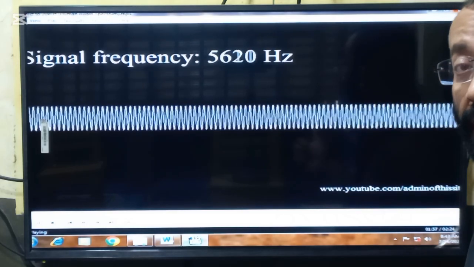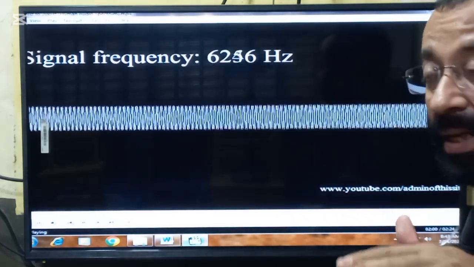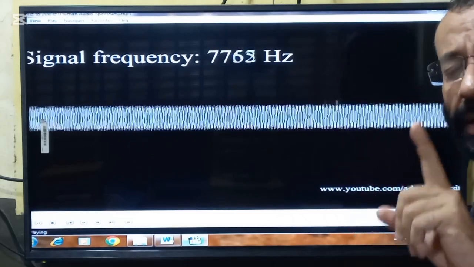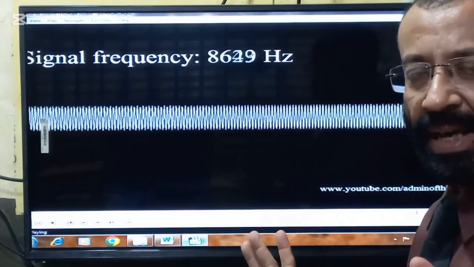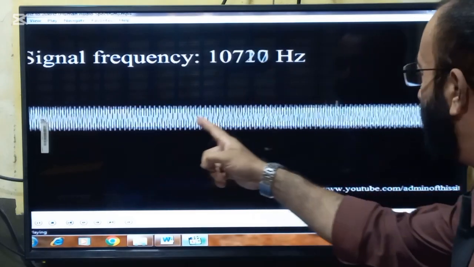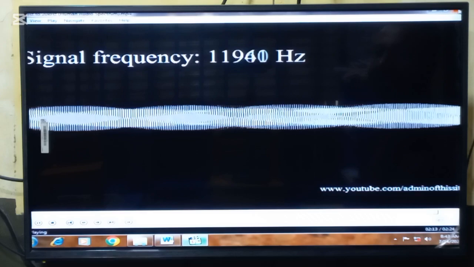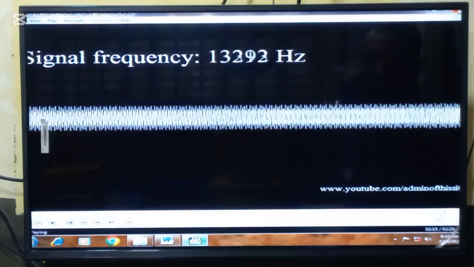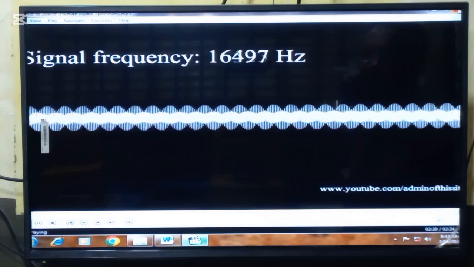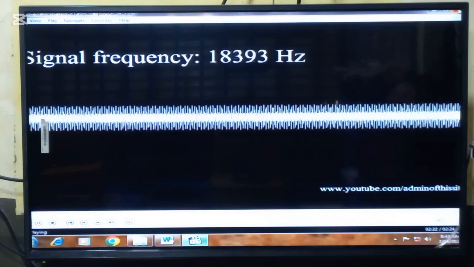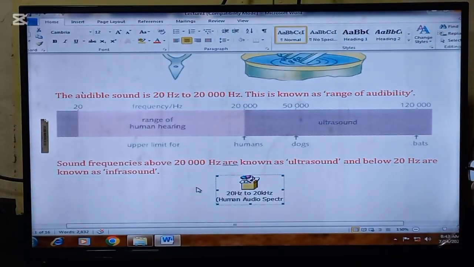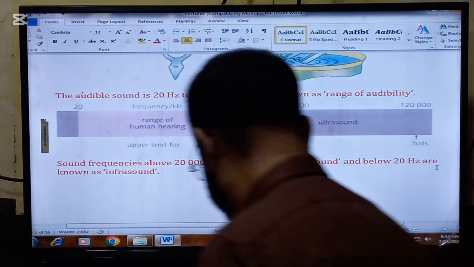So 20 Hz is the minimum frequency that we can hear, and 20,000 Hz is the maximum that we can hear. Okay, moving further.